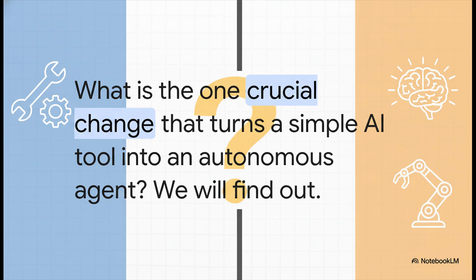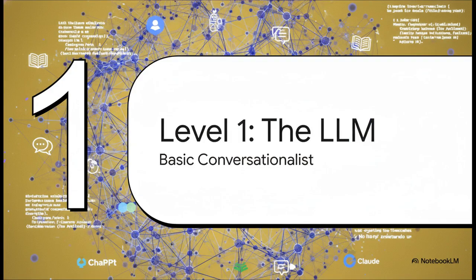And that huge leap, it all hinges on one single crucial change. By the time we're done here, you are going to know exactly what that change is. You'll see with perfect clarity what separates a simple AI tool from a truly autonomous agent. So let's get started. All right, let's start at level 1 with something I'm pretty sure you're already familiar with,